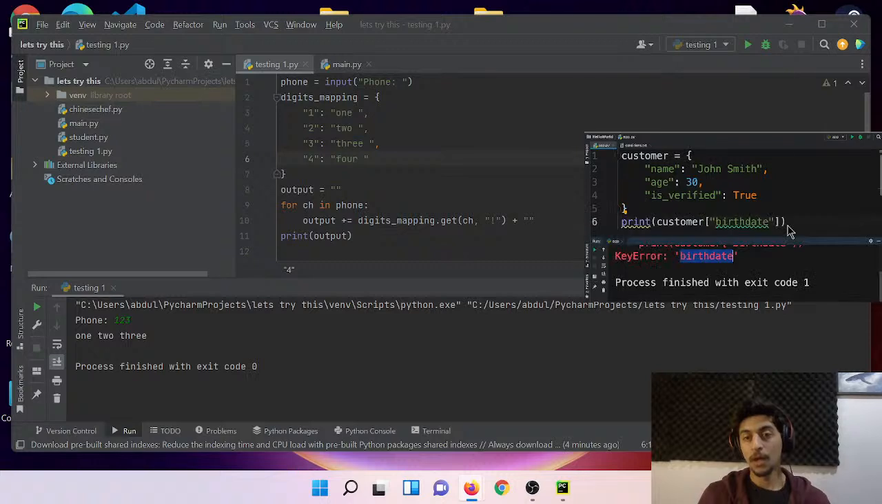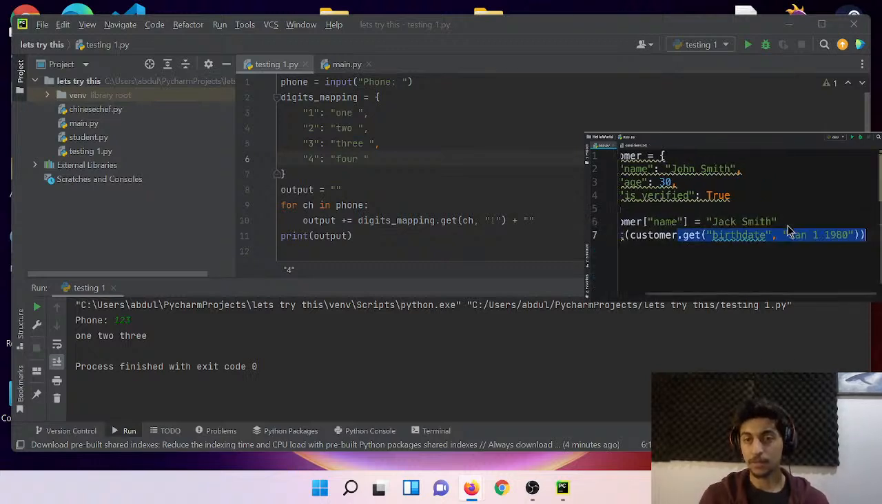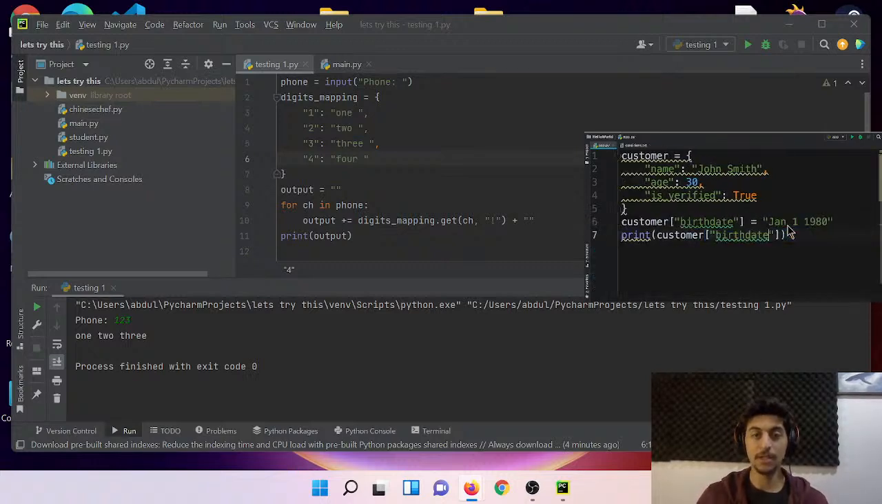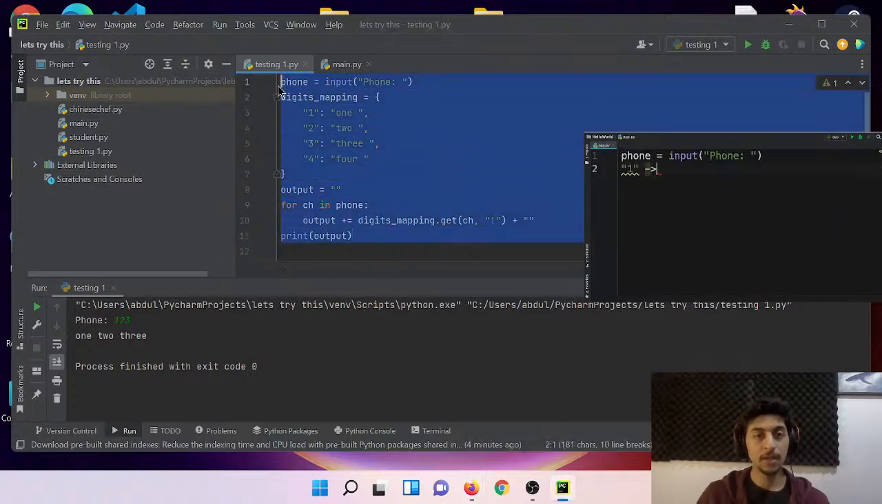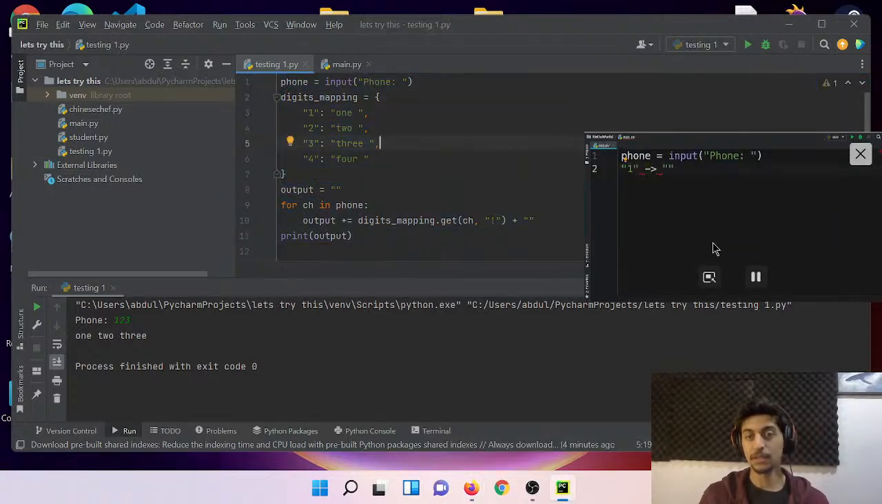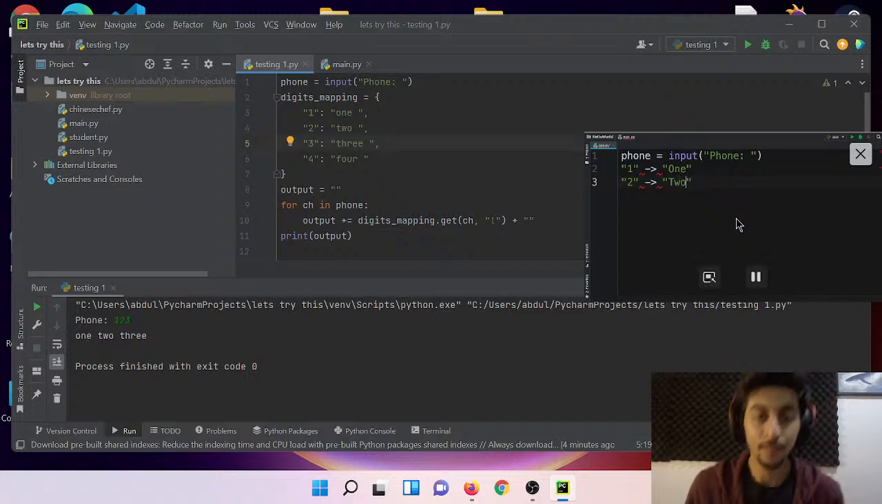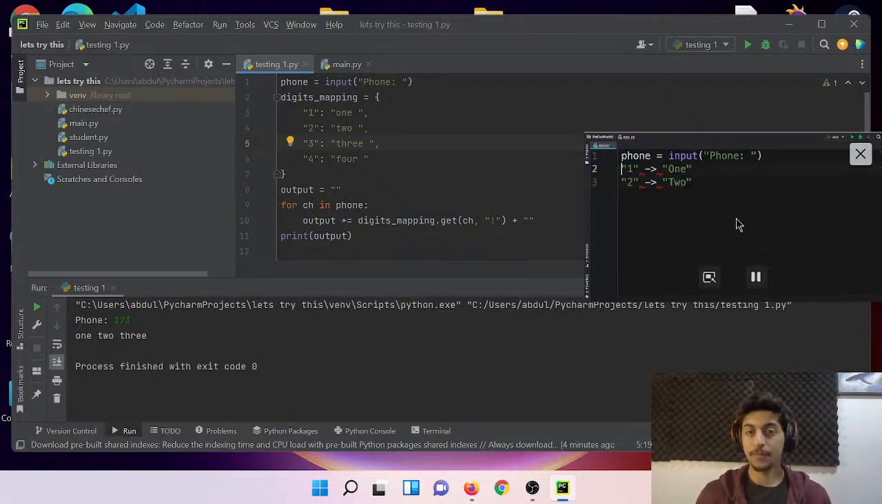I think I already saw this example, so what I didn't understand is this. Each of these keys maps to a value. So we can map the digit 1 to the word ONE. We can map 2 to TWO. You got the point. So let's define a dictionary. We can call it digits_mapping.